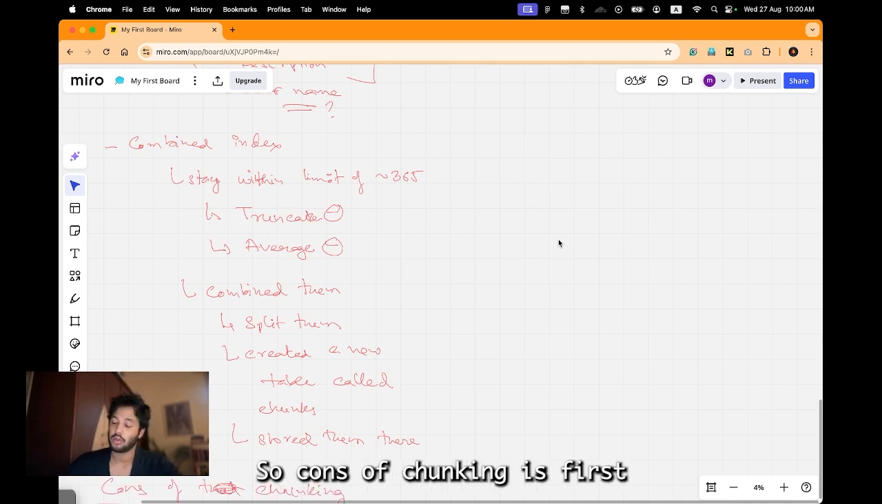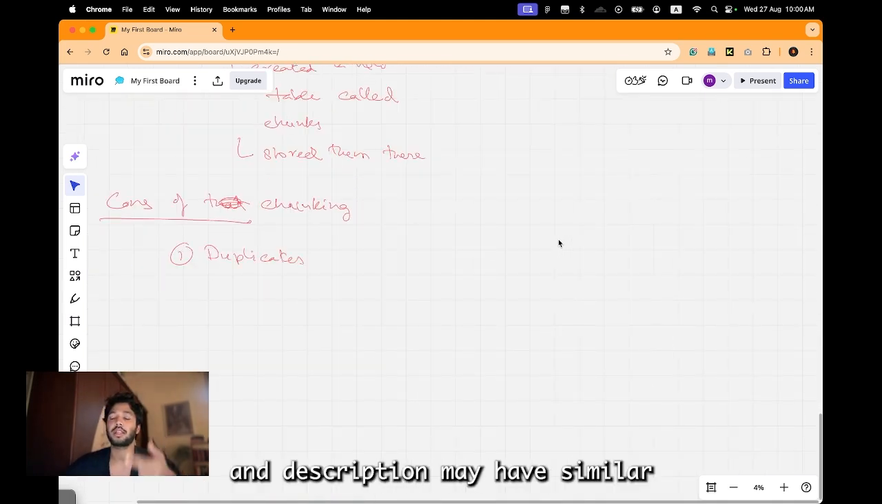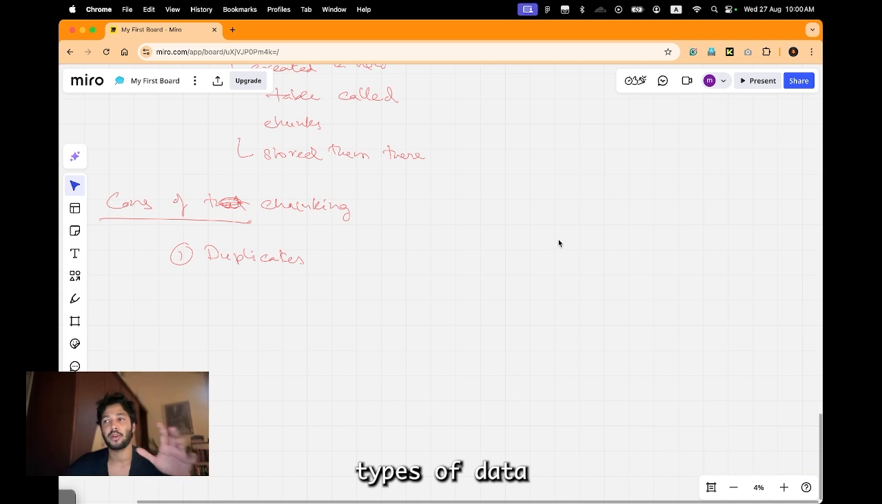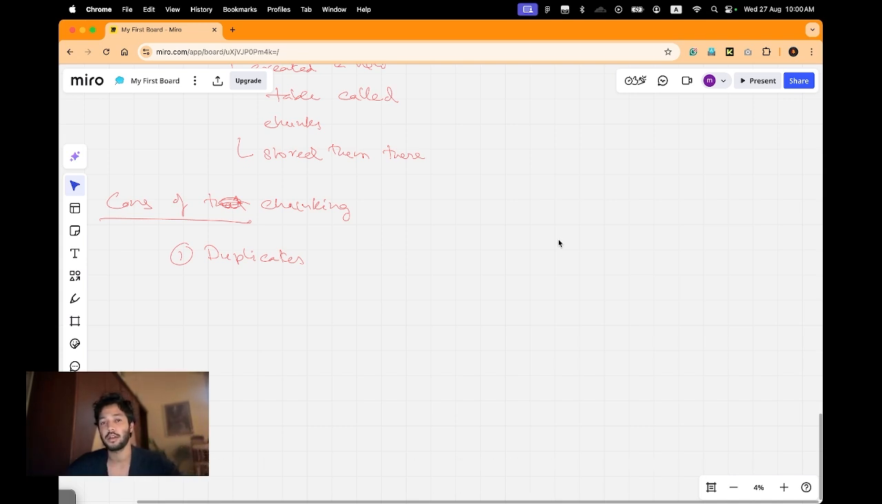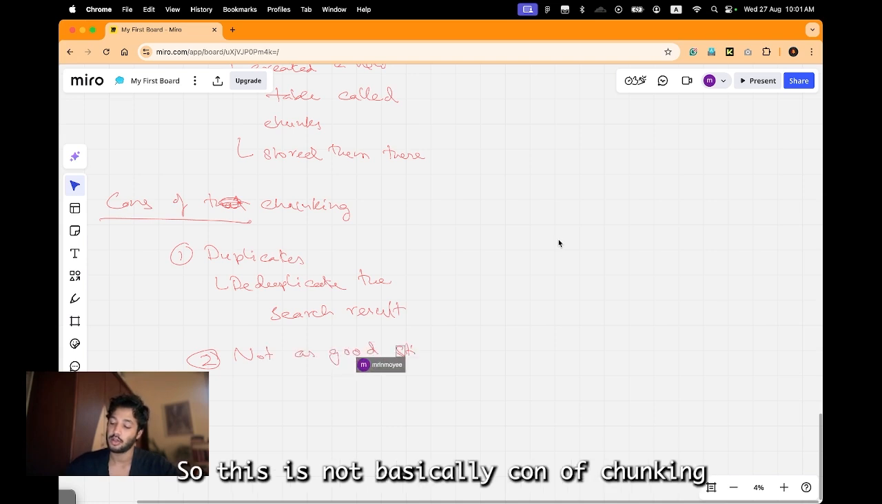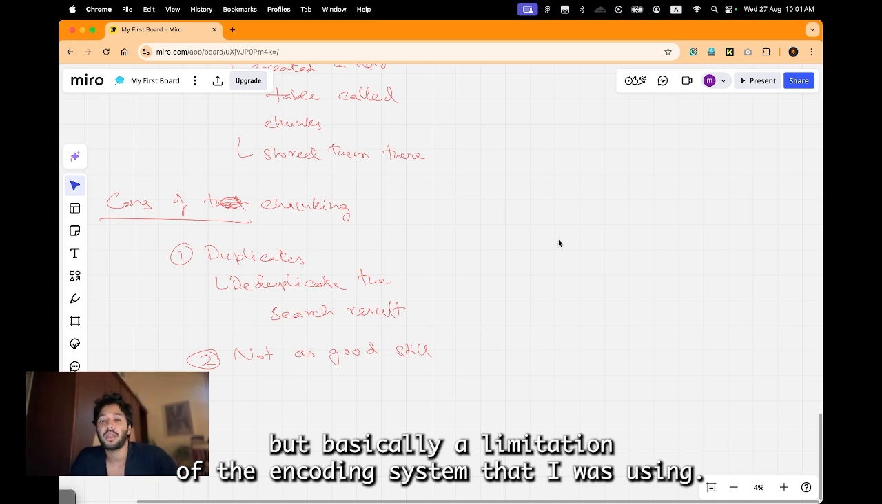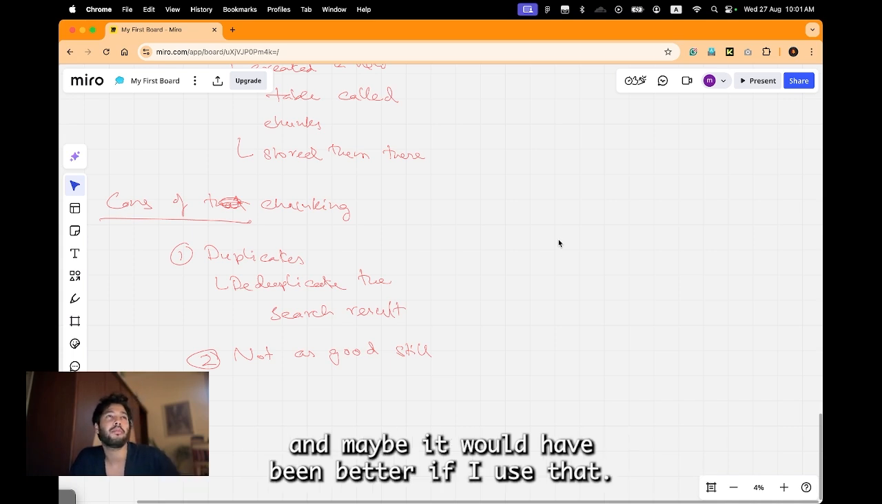Now, cons of chunking. First, duplicates. The summary and the description may have similar types of data, which may give you duplicate results, so I had to deduplicate the search results. Second, it is still not as good. This is not basically a con of chunking, but a limitation of the encoding system I was using. A friend of mine told me that Google Gemini also has an encoding system, and maybe it would have been better if I used that.